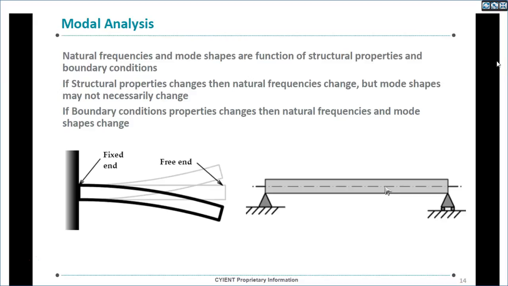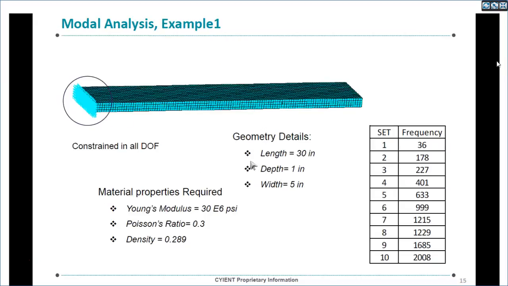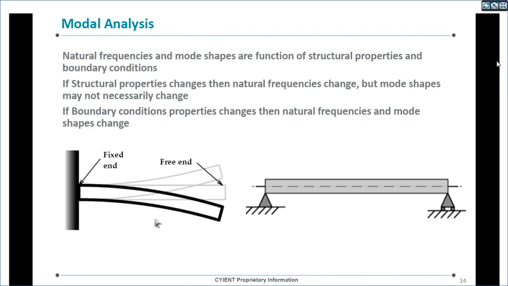So natural frequencies depend upon geometry parameters and boundary conditions, but mode shapes primarily depend upon boundary conditions. That's the reason we have different mode shapes for a cantilever and different mode shapes for a simply supported beam.